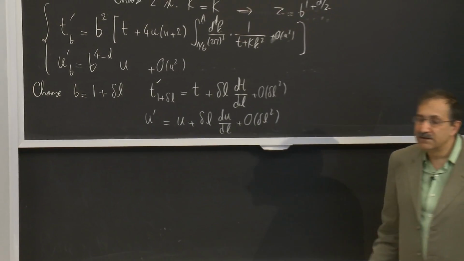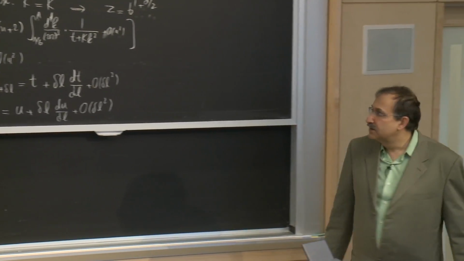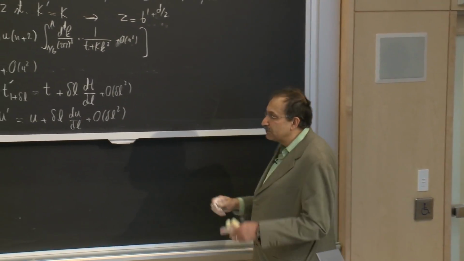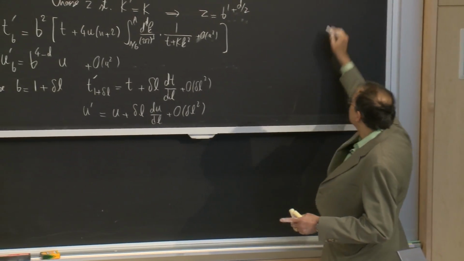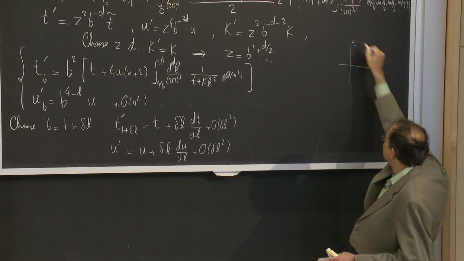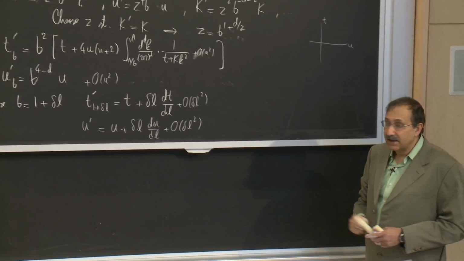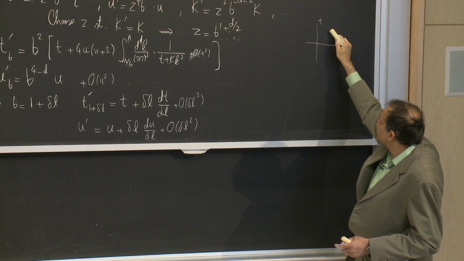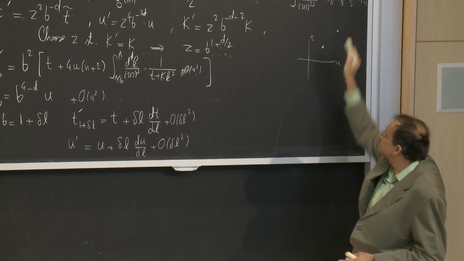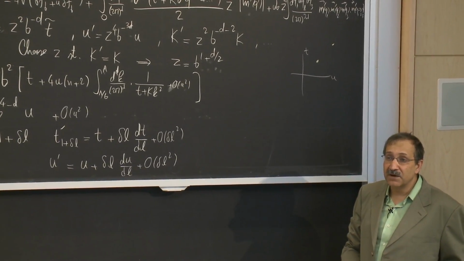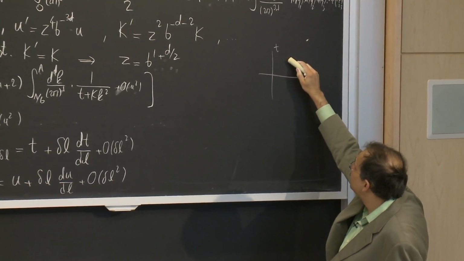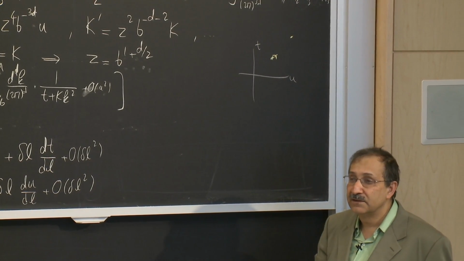And the reason is that if we now look at the parameter space, t, u, whatever, the effect of this procedure, rather than being some jump from one point to another point because we rescale by a factor of b, is to go to a nearby point.